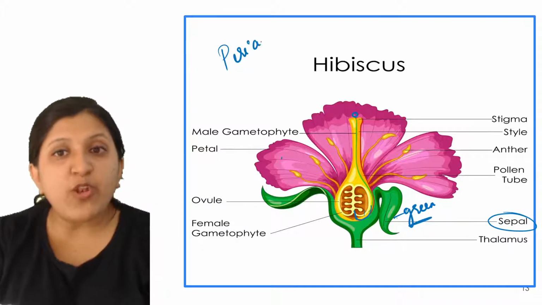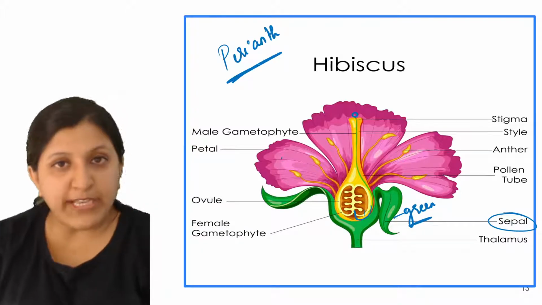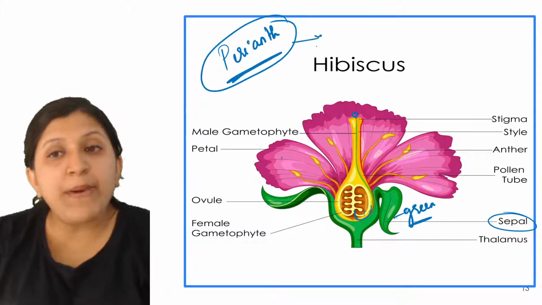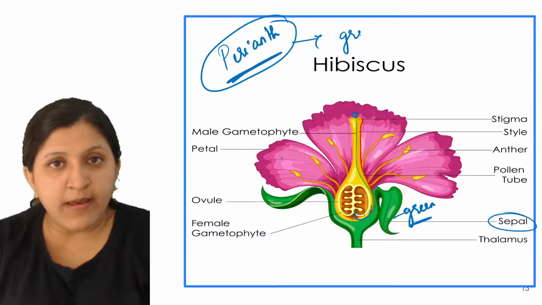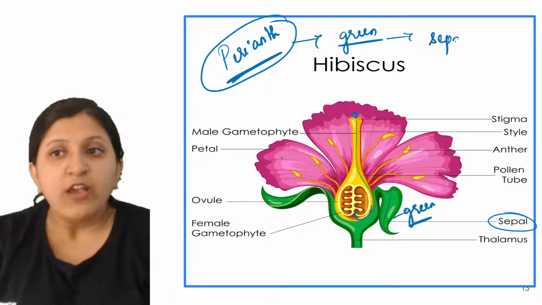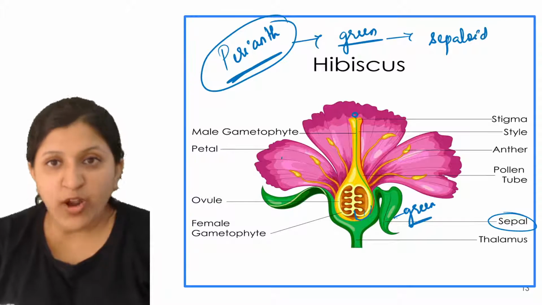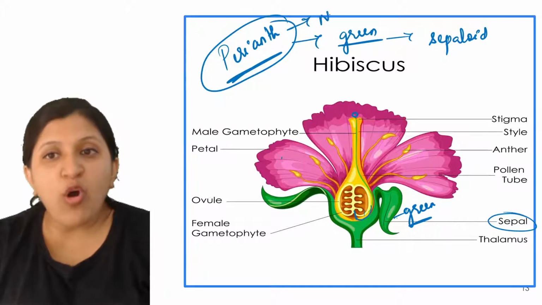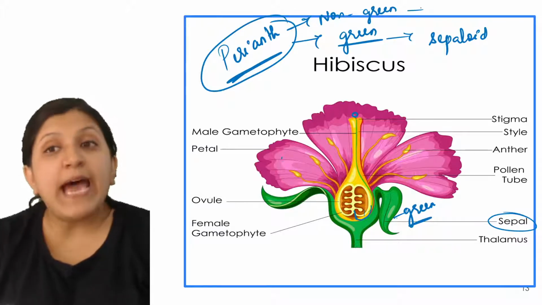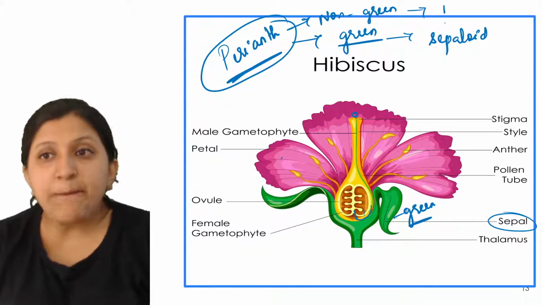We cannot differentiate between a petal or a sepal, so that we call a perianth. Some perianth which are green in color, we call sepaloid. If the perianth is not green, non-green perianth, we call it petaloid.